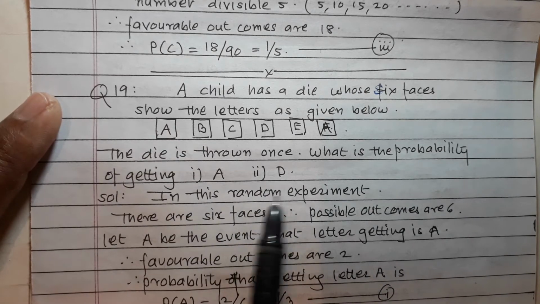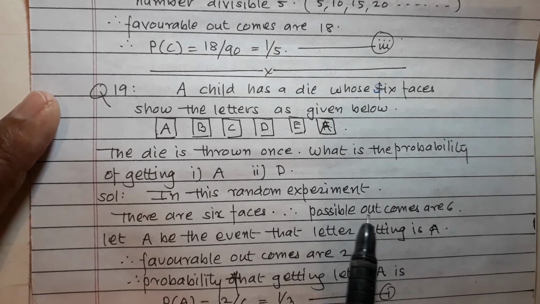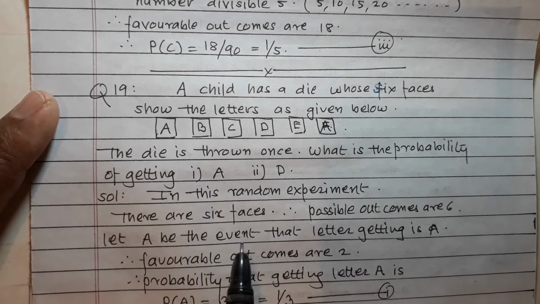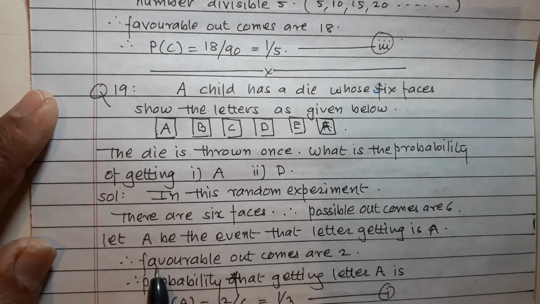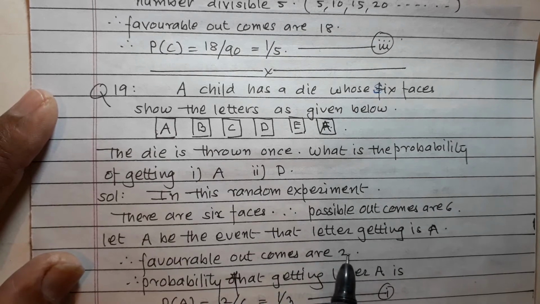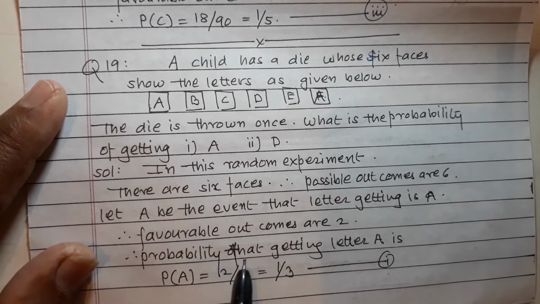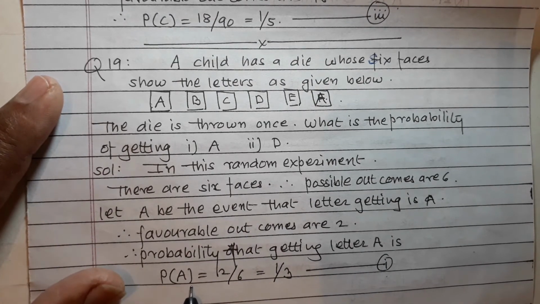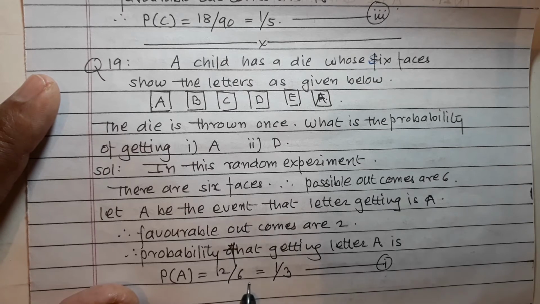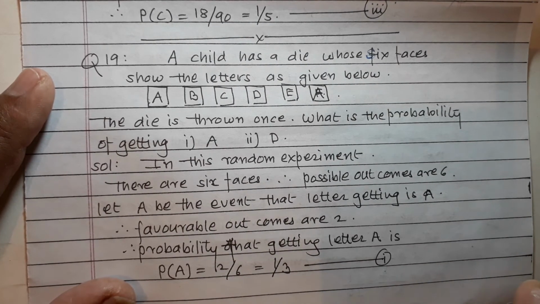In this experiment, there are 6 faces and therefore possible outcomes are 6. Let A be the event that the letter obtained is A, and therefore favorable outcomes are 2. Therefore the probability of getting letter A is P(A) equal to 2 upon 6, that is 1 upon 3. Answer number 1.